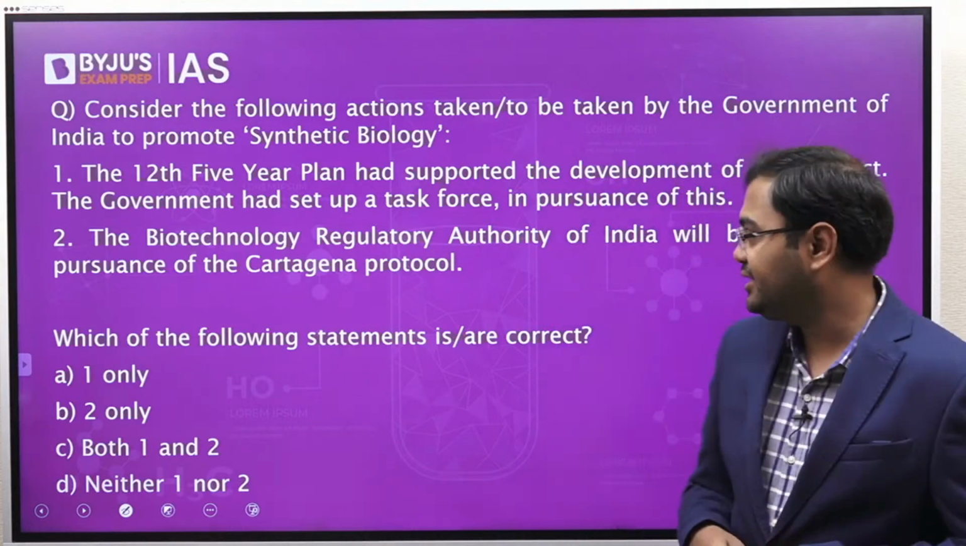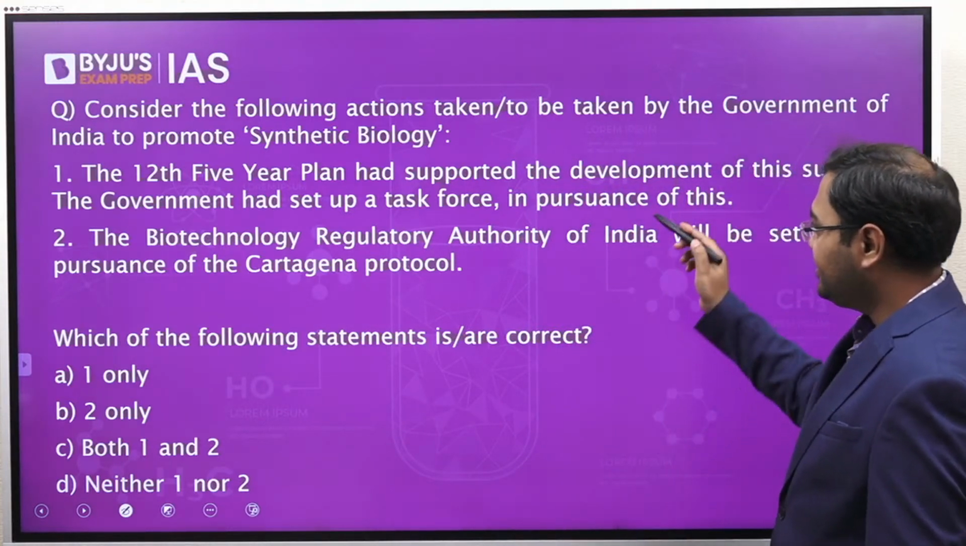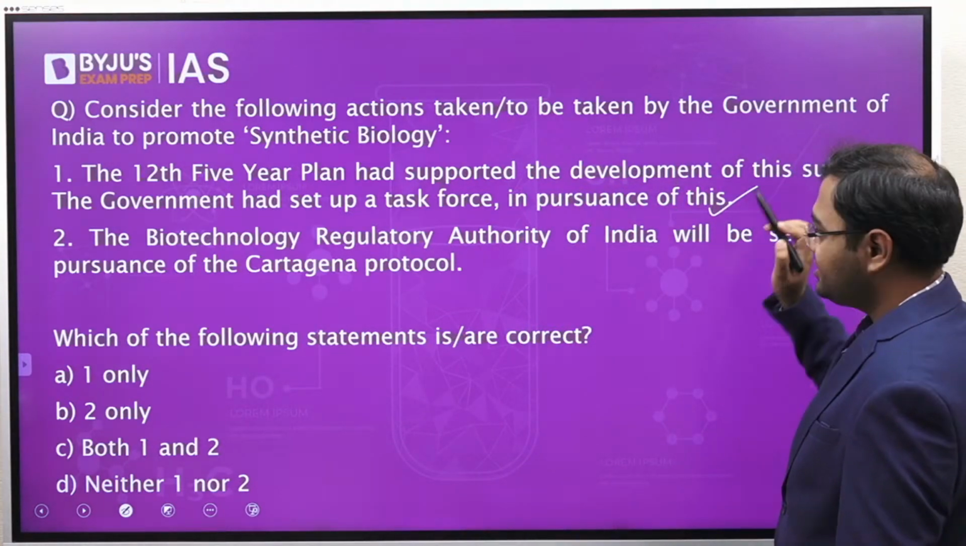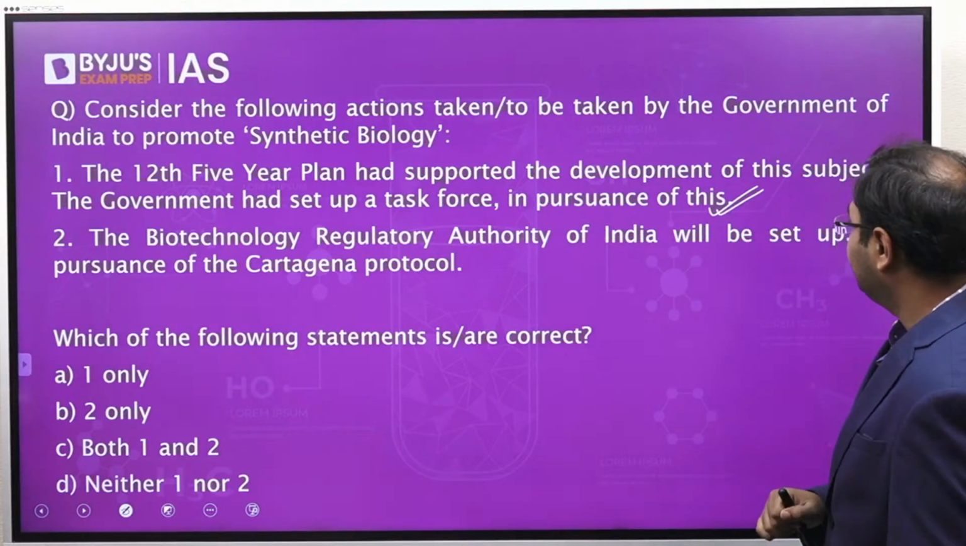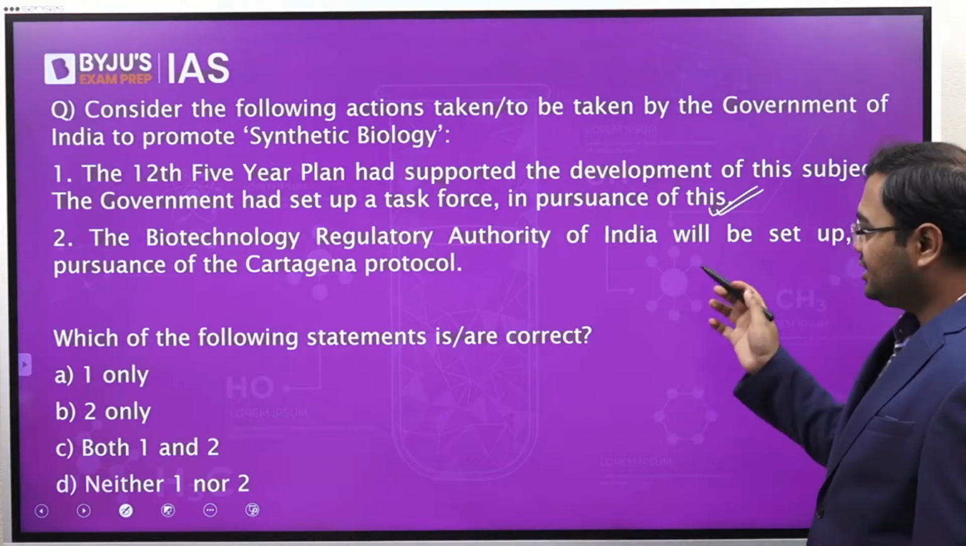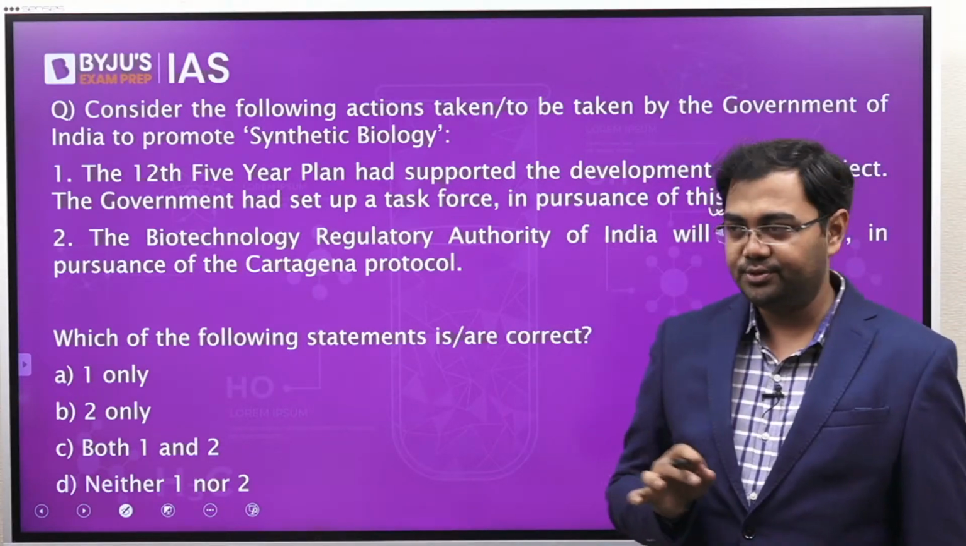So this is what synthetic biology is. The first statement that we have is correct, that the 12th five-year plan had supported the development of this subject, and the government had taken up a task force in pursuance of this.